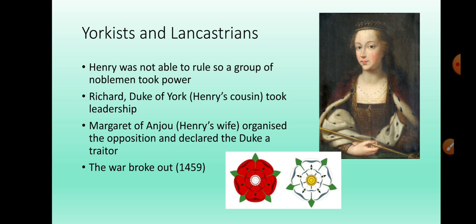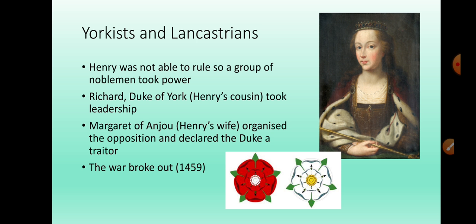Now, let's take a look at who the Yorkists and the Lancastrians are. Now, as we mentioned, Henry showed signs of madness more and more often. Because of that, it was absolutely clear he cannot rule England. He cannot have the crown. Now, a group of noblemen wanted to take power, and the most influential from these noblemen was Richard, Duke of York. He was Henry's cousin.